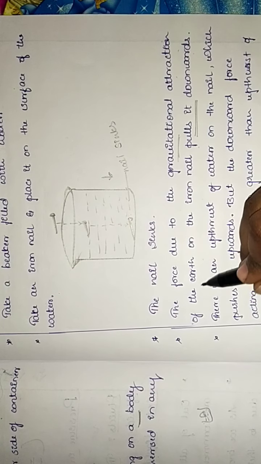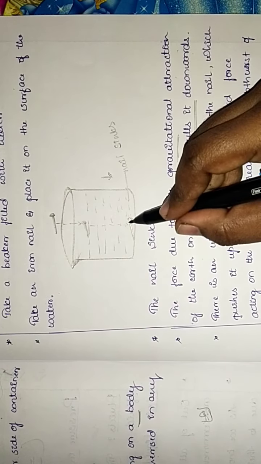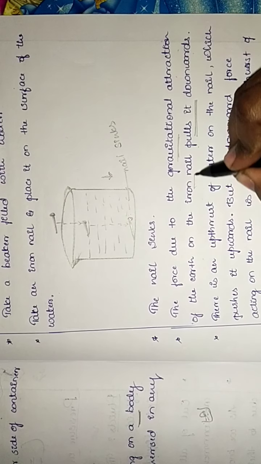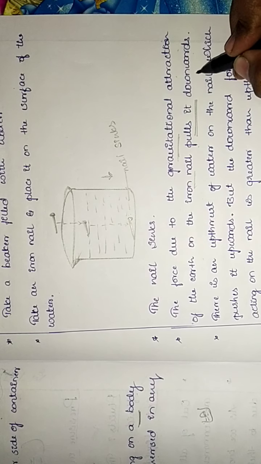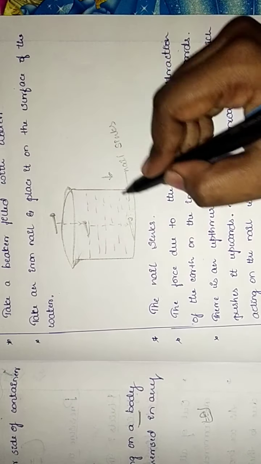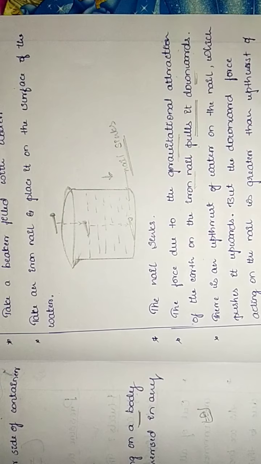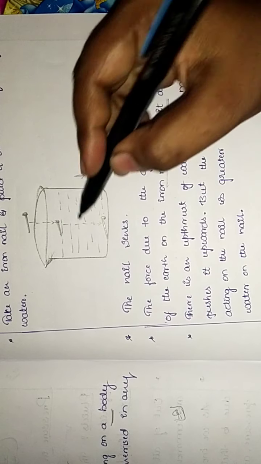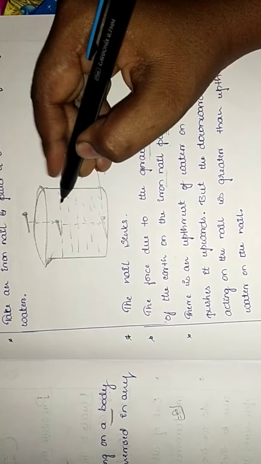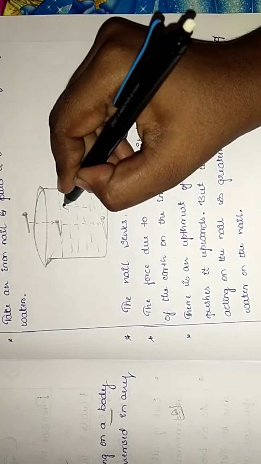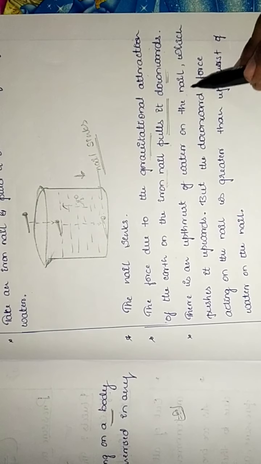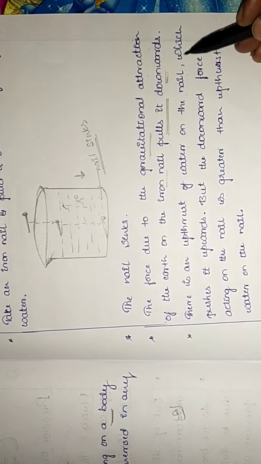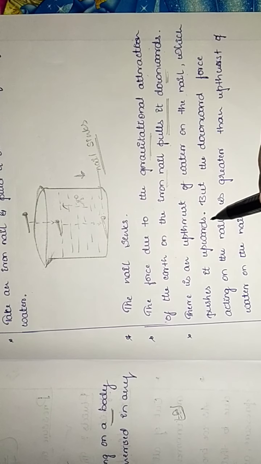So, attraction of the earth on the iron nail. The gravitational force is attracting the iron nail, which pulls it downwards. We have got a nail which sinks. There is an upthrust of water on the nail. Got it, children? There is an upthrust of water on the nail which pushes it upward.